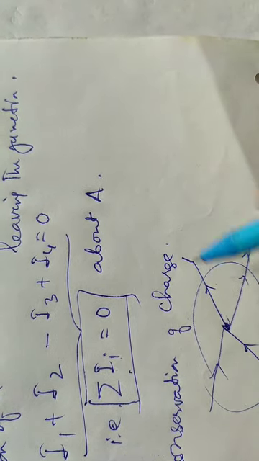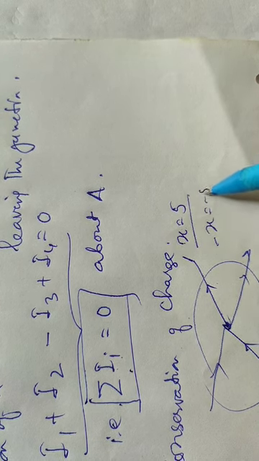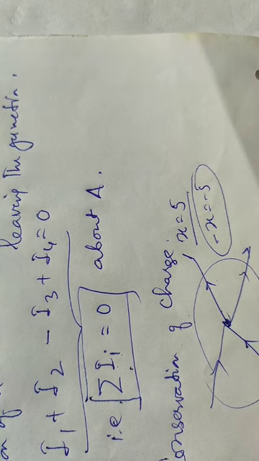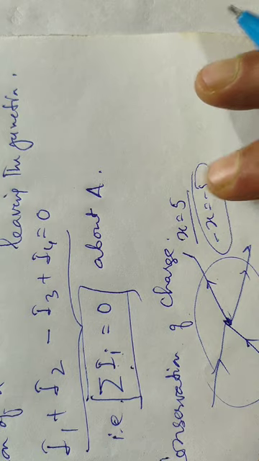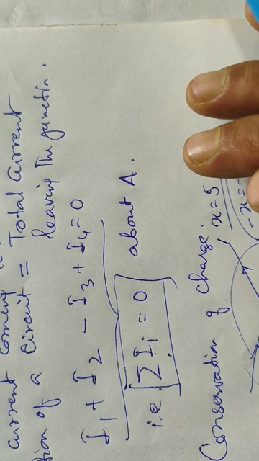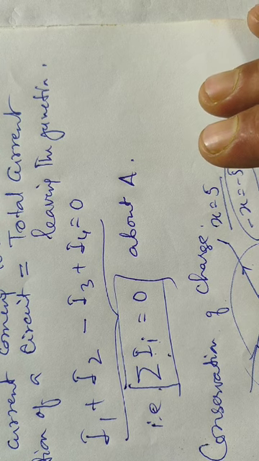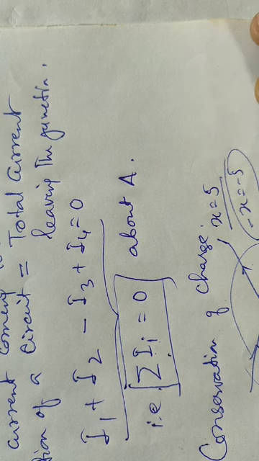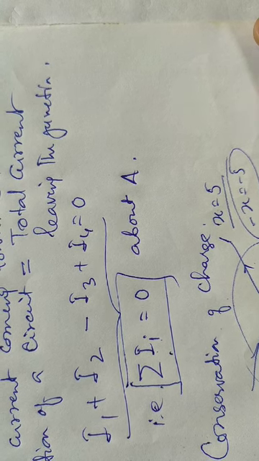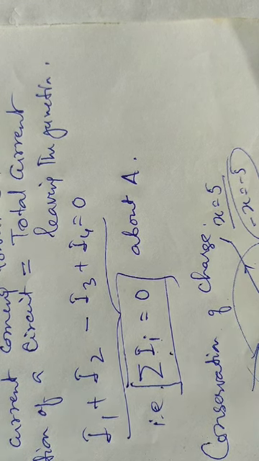It is just like a linear equation, x equal to 5, which is also equal to minus x equal to minus 5. It depends on the sign convention which we follow, but finally we get the same value. So this is about Kirchhoff's first law. Now I am reminding again, Kirchhoff's first law is the law based on conservation of charge, and the algebraic sum of currents meeting at a junction is always 0.